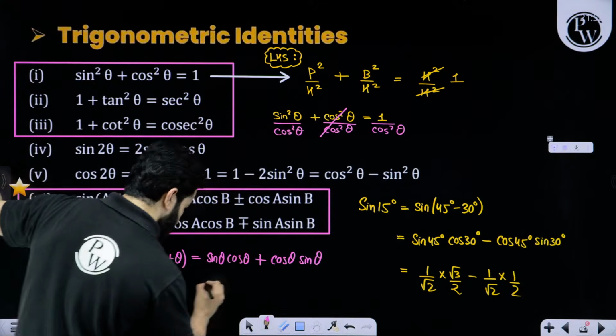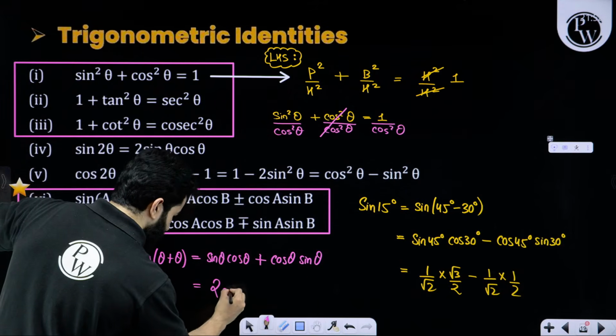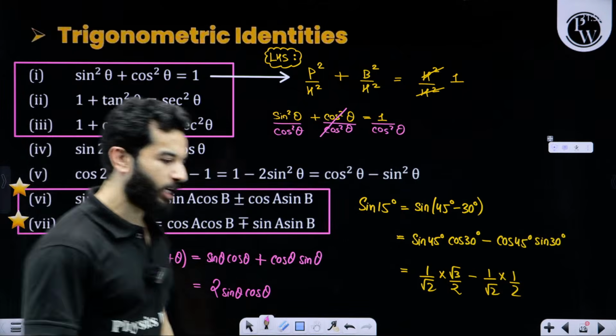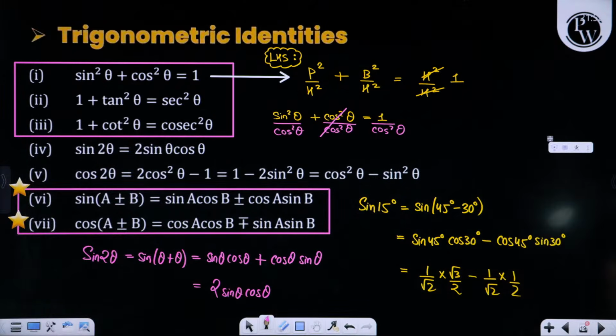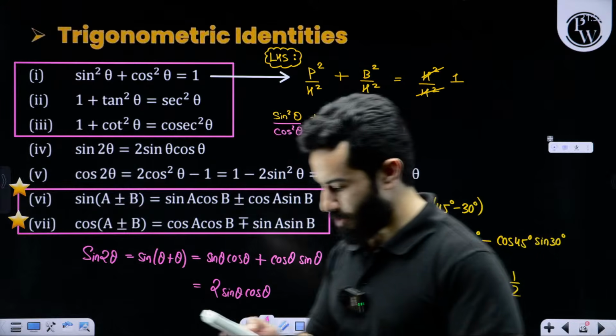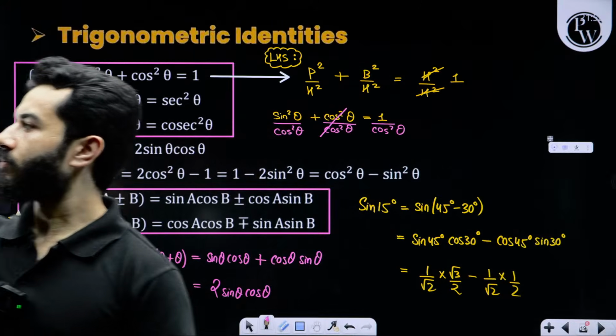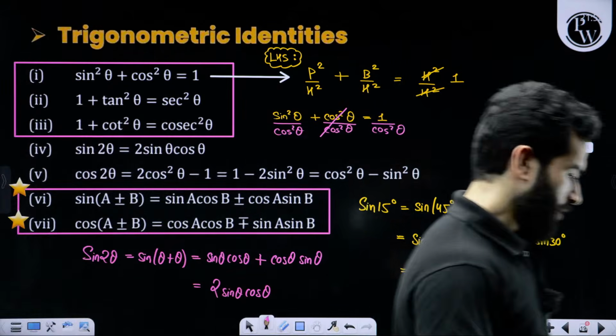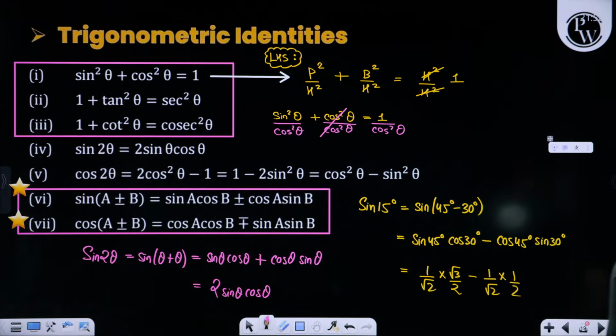So this is nothing but 2 sine theta cos theta. Let me know if you have any doubt in this, my dear friends. Be quick. Clear? Friends, all done and dusted?